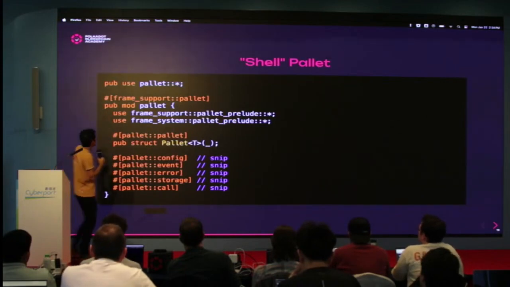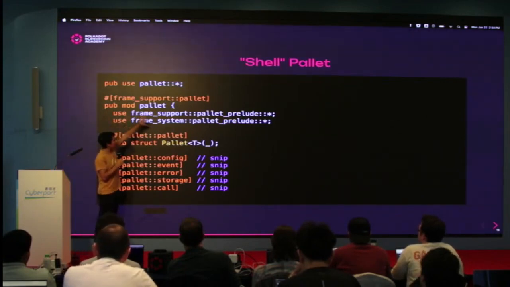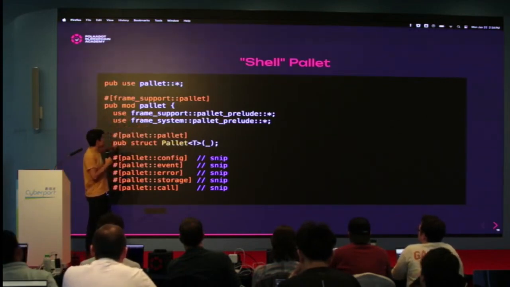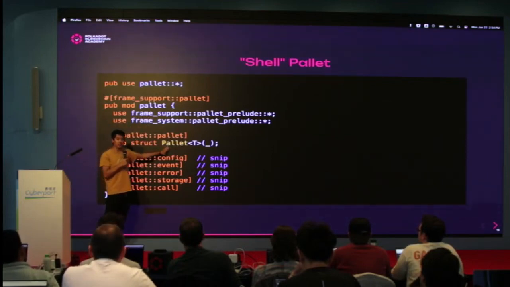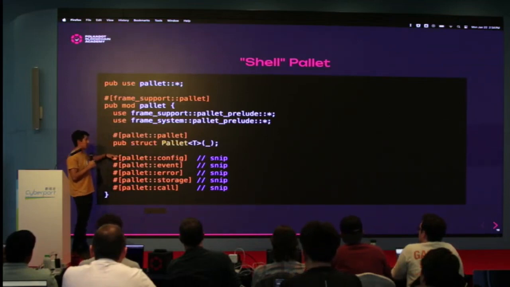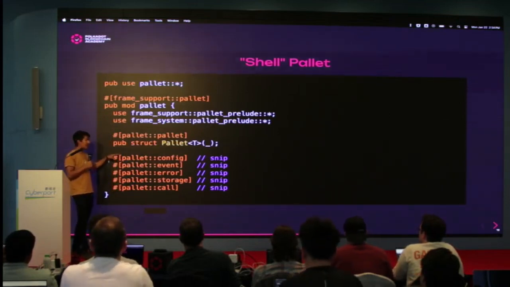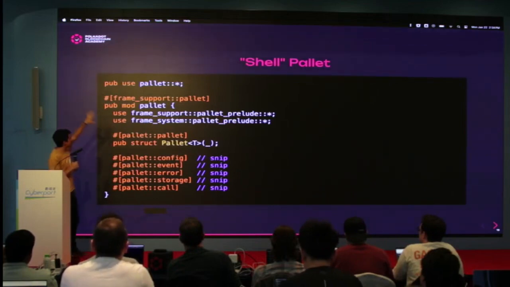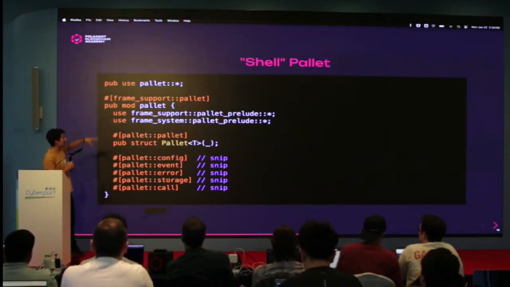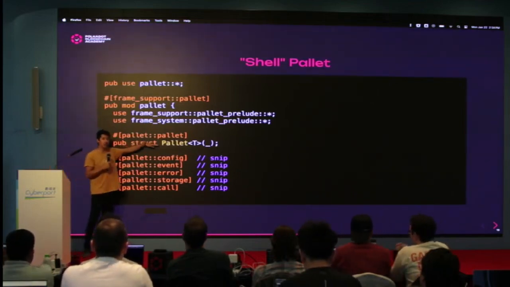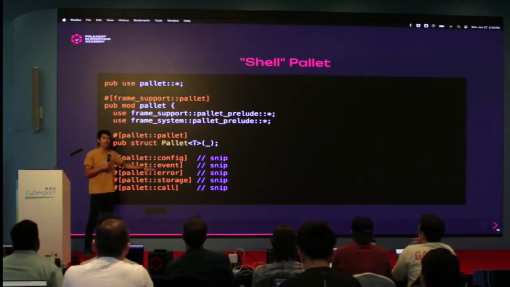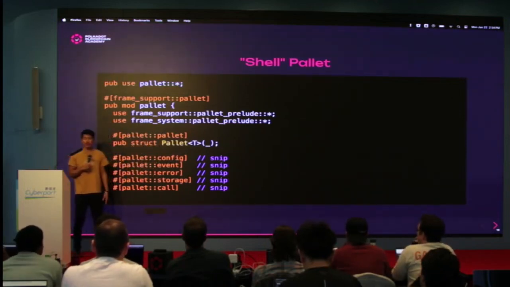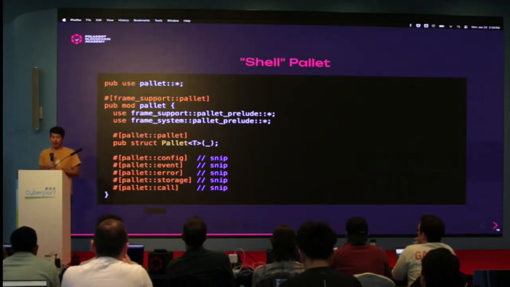You can see here we're importing some dependencies. We have this main struct called palette. This is where most everything is built on top of. And then we have these different macros for the configurations, for events, for errors, for storage, for calls. Basically, this is what a palette looks like. It is a simple Rust module that contains a palette struct and then allows you to hook things on top of it. We'll see more of that when you start building your own palettes.